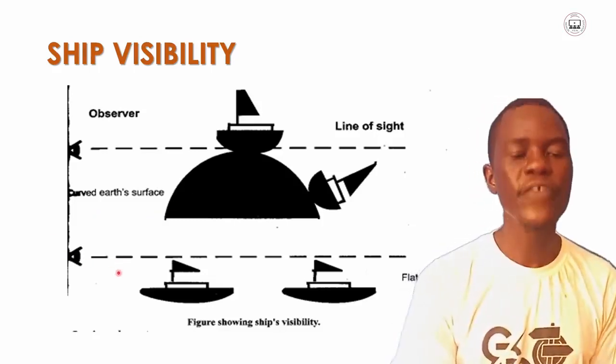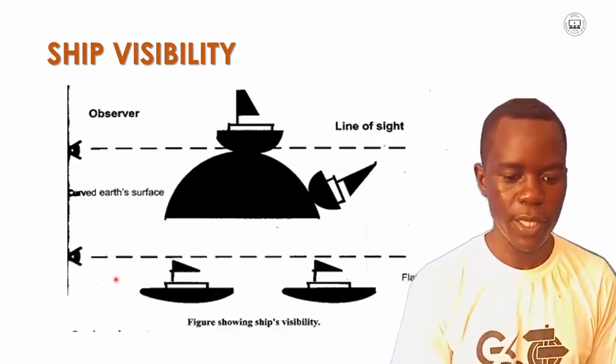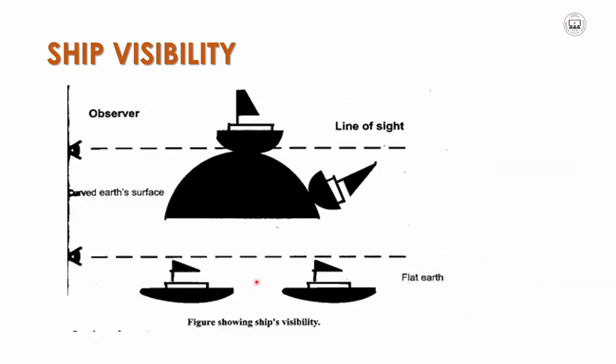Now, on the other hand, if the earth was flat, then we would assume that the ships would not appear to be sinking. They would just appear and disappear.